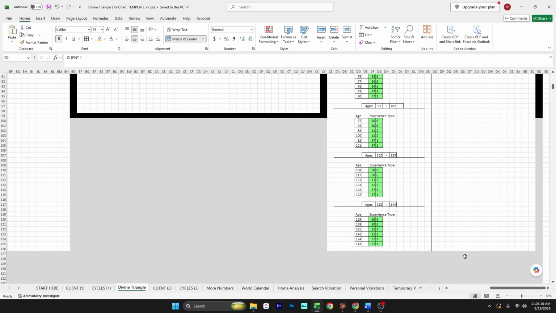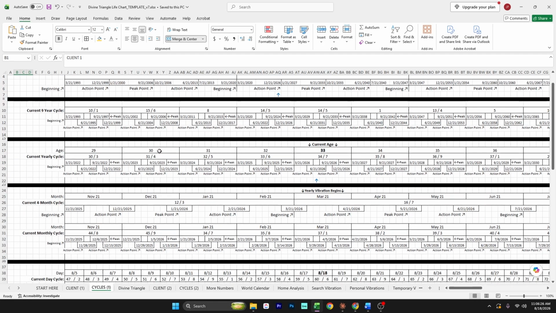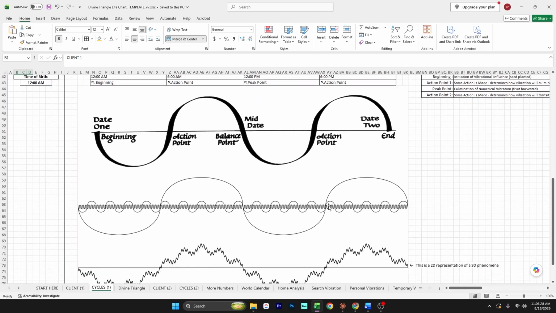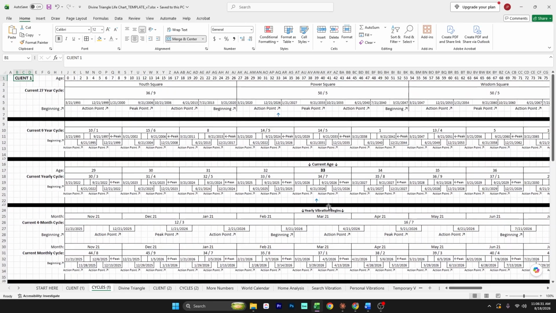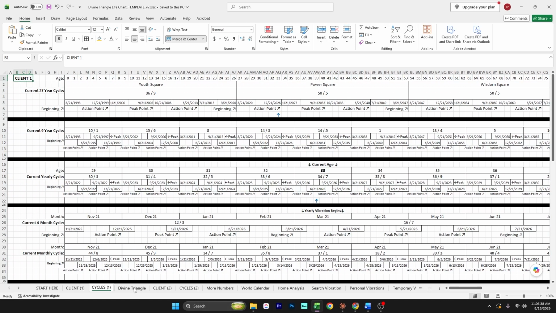So that's over here. And just like in version 5, we have the cycles tabs, one for client 1 and one for client 2. These haven't changed, but it is a much better way to visualize overlapping cycles and see the dates of the action points and peak points inside your cycles.